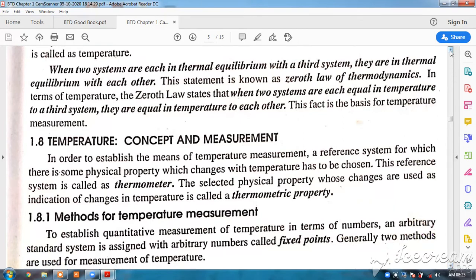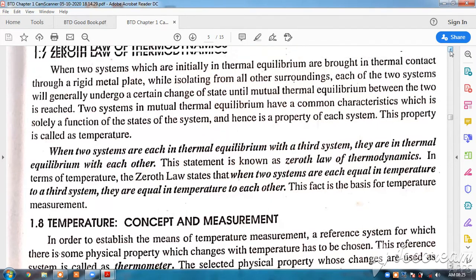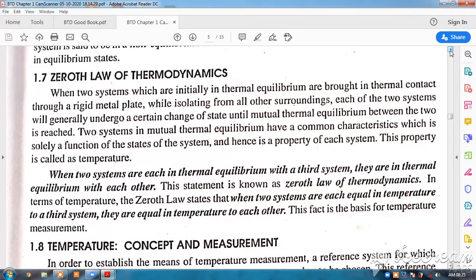I can just give one simple example. We use thermometers. All these thermometers are calibrated, suppose for our own human body we are using temperatures. So these thermometers are calibrated with a third body, like ice point or steam point. Ice point is the temperature at which water gets converted into ice at 1 bar pressure, that is normal atmospheric pressure, and steam point is the temperature at which water starts converting into steam at 1 bar, that is 100 degrees centigrade.